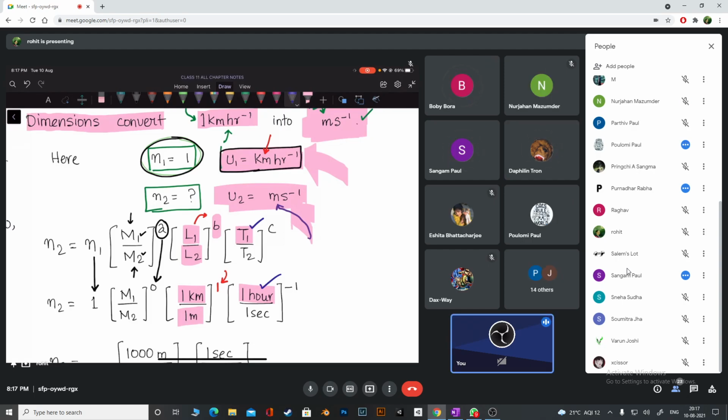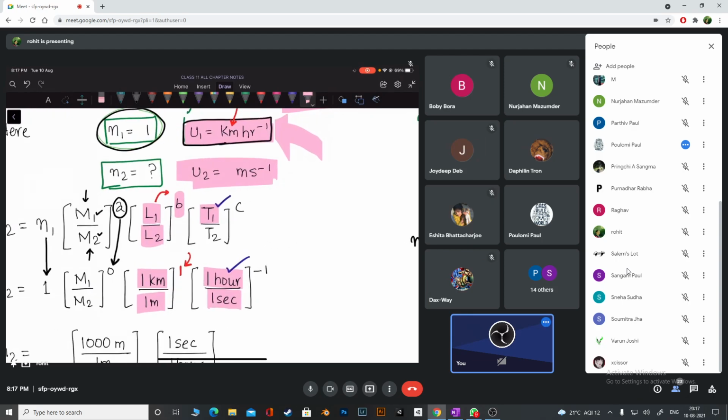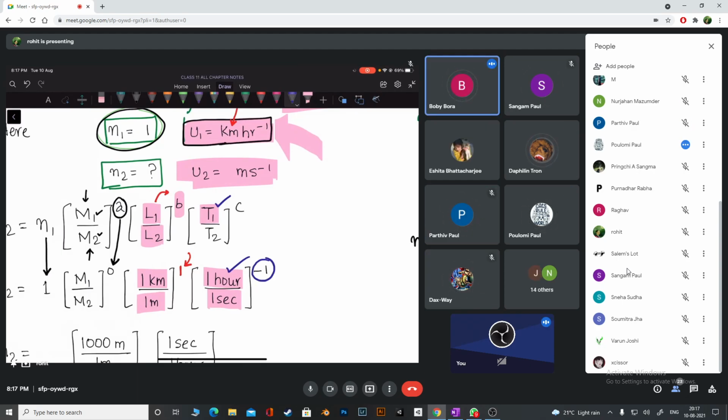Tell me the unit of time in the second system. Is it second minus 1 or seconds? Seconds. How can it be second minus 1? So I have written seconds here. But tell me, what is the power with time in both of them? Minus 1. That's why I have written here minus 1.